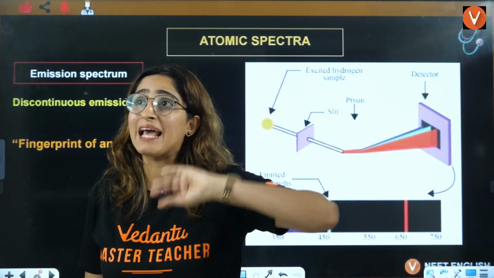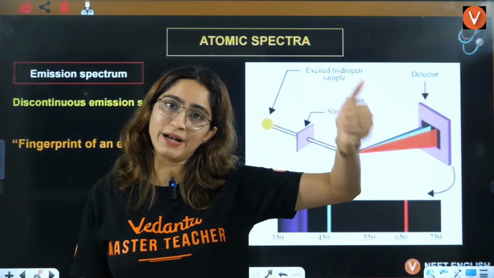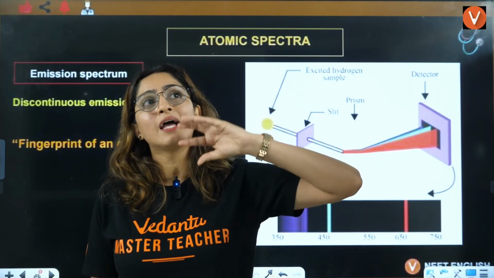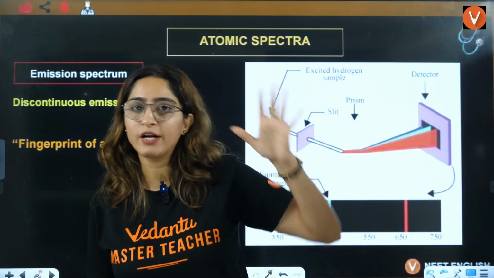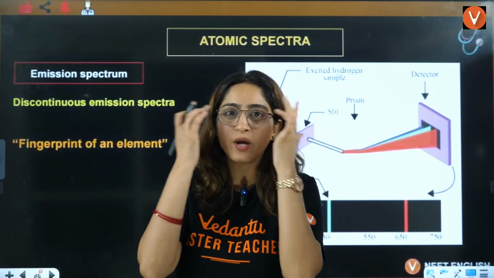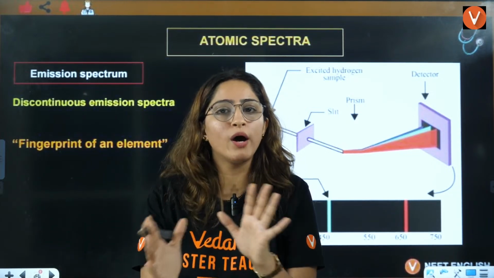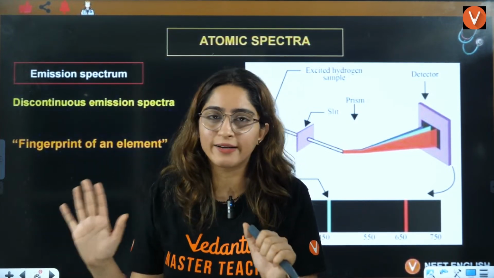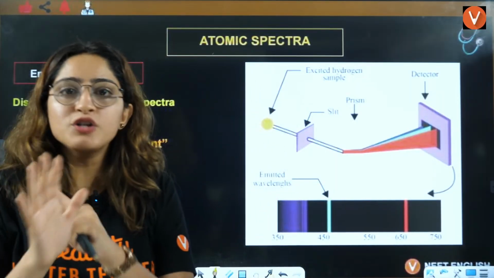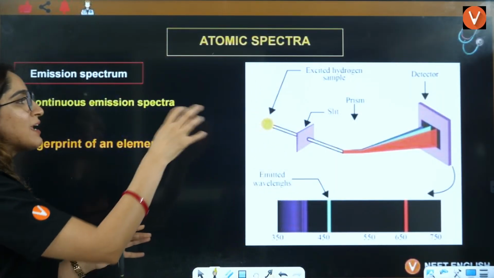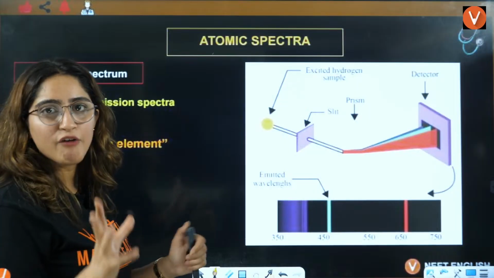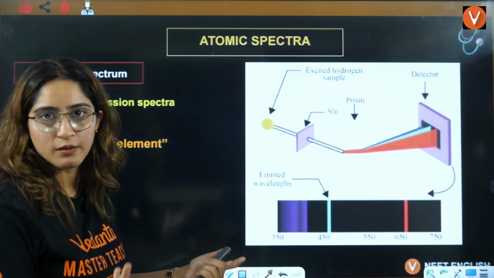They all will excite the electron to a different level, right? That's why the excited electron will have a different wavelength. I know all of this is going out of your head right now. We will talk about this in the Bohr model, how electrons are excited, right? Right now, just remember that every single atom will have different spectrums, right?